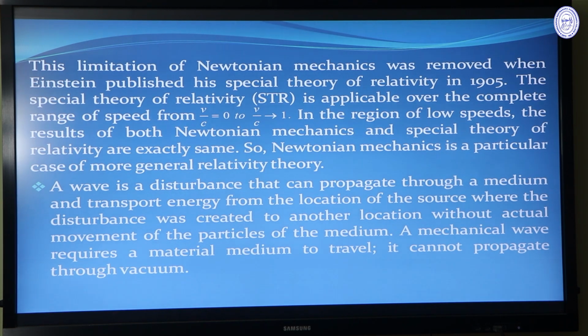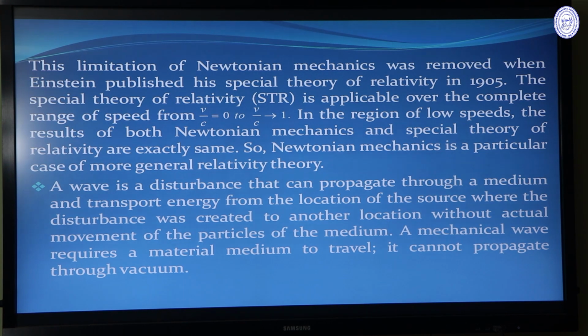To discuss the development of the special theory of relativity, we require the concept of wave. So first of all, a very little introduction. What is a wave? A wave is a disturbance that can propagate through a medium and transport energy from the location of the source where the disturbance was created to another location without the actual movement of the particles of the medium. There is another way of transporting energy from one place to another, which is when the particle itself carries energy and its position changes. But when a wave transports energy, the position of the particles of the medium does not change.